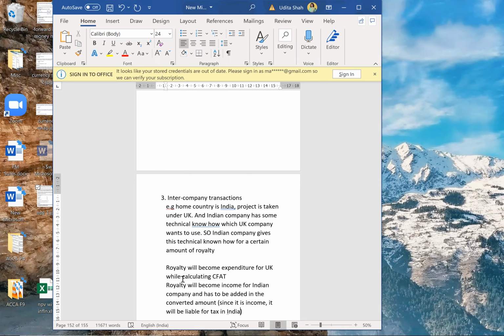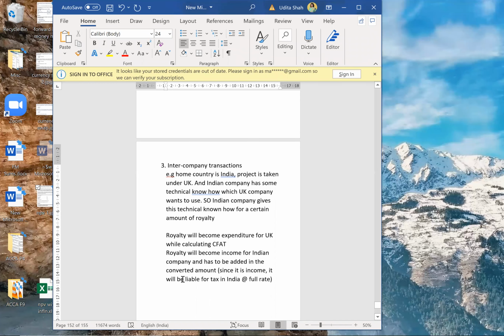At what rate? Should it be taxed at differential rate or should it be taxed at full rate? It will be taxed at full rate because royalty was not taxed in UK. If royalty was not taxed in UK, it will be taxed in India. It will be taxed in India at a full rate. Okay, read this third transaction and see if you understood it.